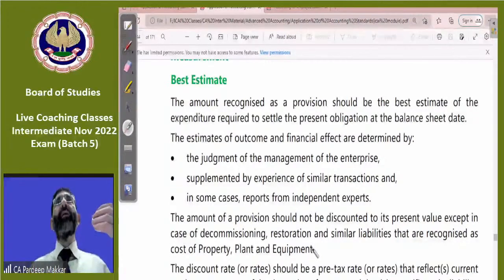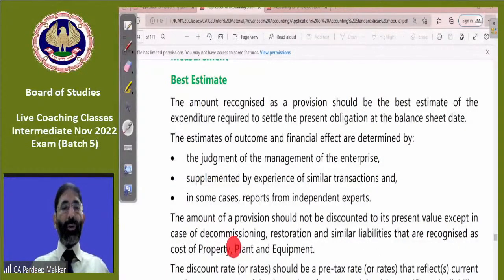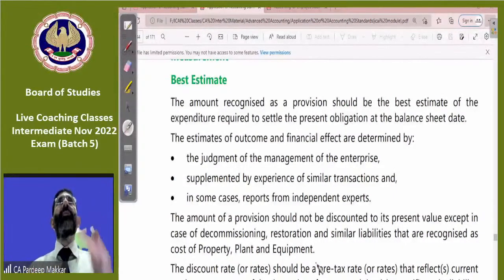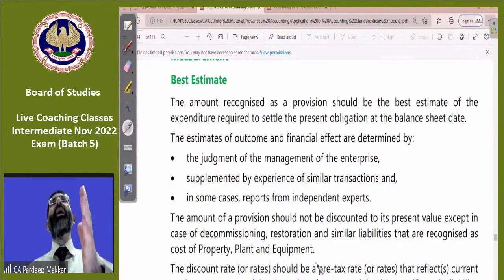He may ask a question on this, except in case of decommissioning, restoration, and similar liabilities that are recognized as a cost of property, plant, and equipment. So, in case of decommissioning, we have installed an asset. That asset is to be uninstalled now. Decommissioning means earlier it was commissioned, started, installed. Now it is decommissioned. Restoration, we have already discussed, that we are going to restore any particular asset.